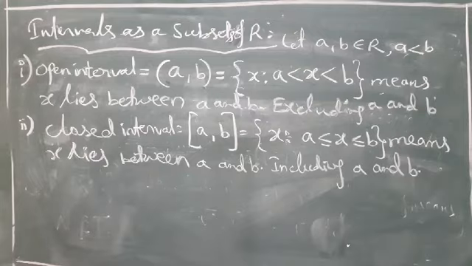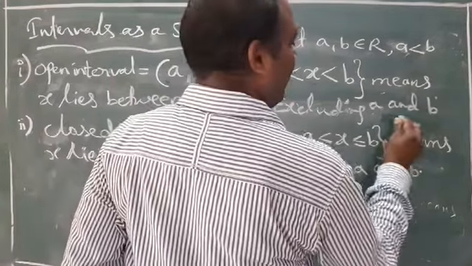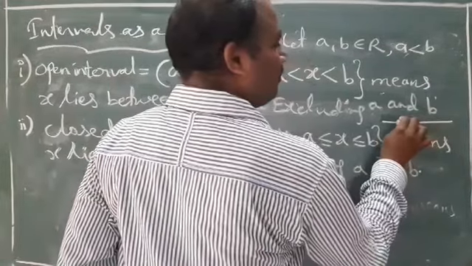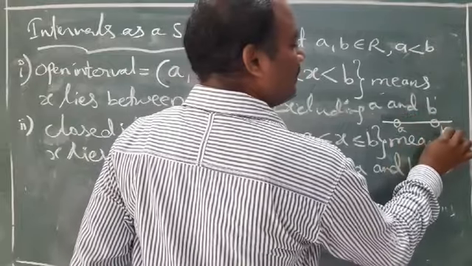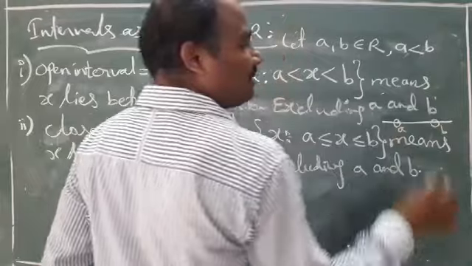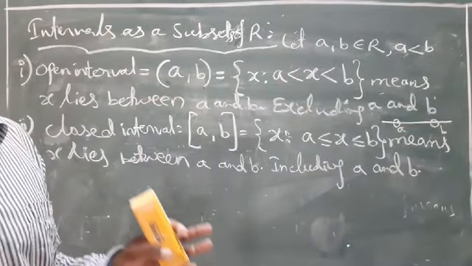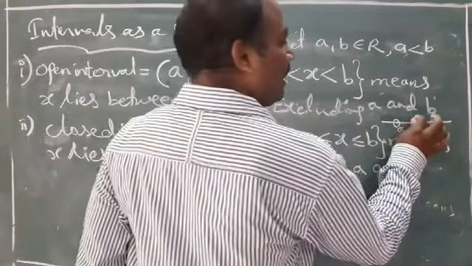Yes or no? Here what is the real line symbol? For example, this is A, this is B. What does the circle mean? Excluding A, excluding B. Okay, what is inside?